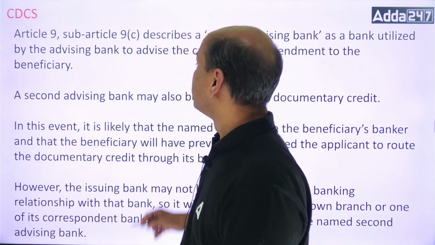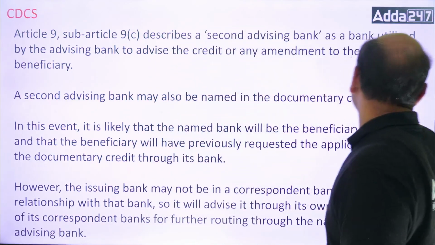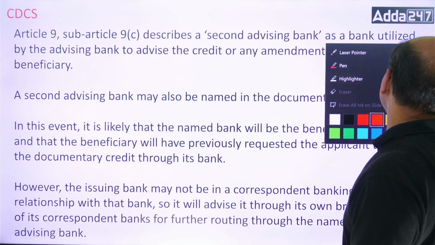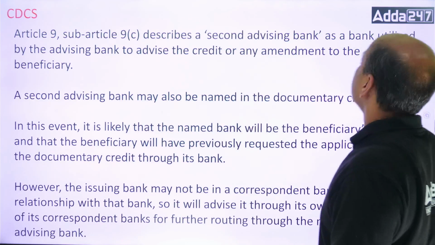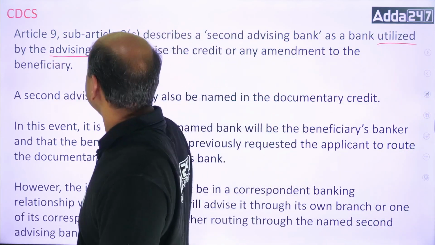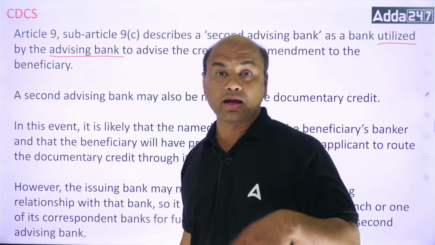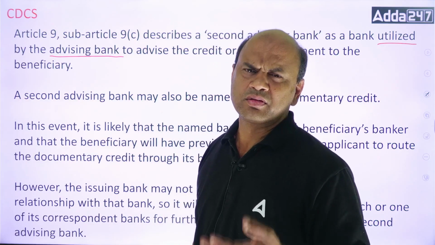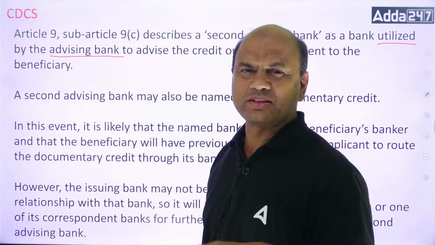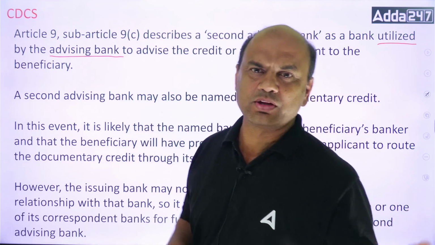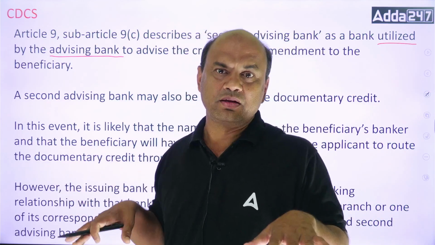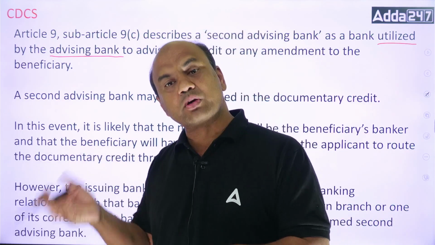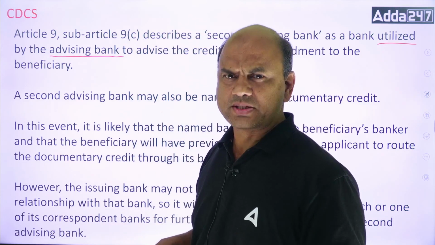Now note this word: utilized by whom? Utilized by the advising bank. You will think, what is this? Issuing bank will use an advising bank, that's okay. But the advising bank will use one more advising bank. How is this possible? We'll see that.